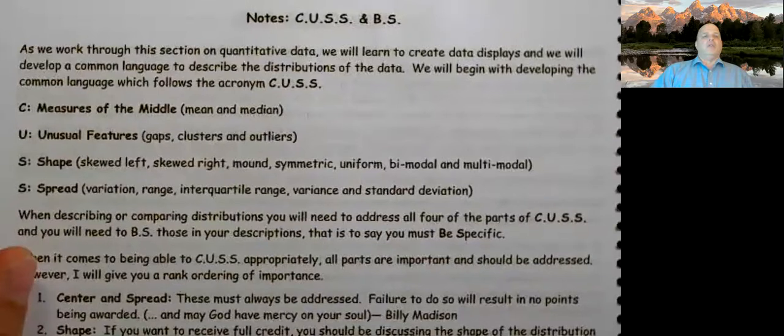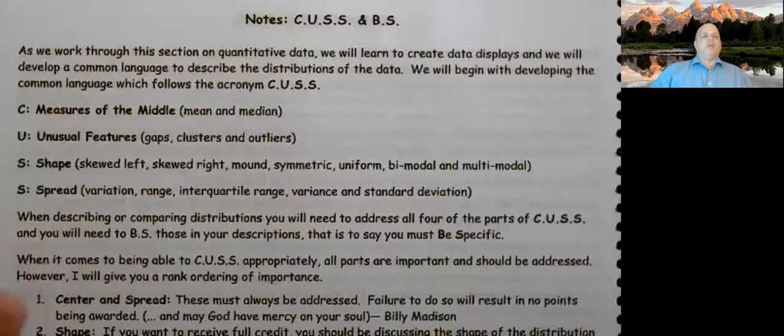This is going to be a longer set of notes. It's page 48 through page 50 of your note spiral. All right, so looking at your note spiral, page 48, we see that CUSS is the acronym Center, Unusual, Shape, and Spread. So anytime we're describing data, we need to talk about those things. Not necessarily in that order, but those are the things we need to talk about. BS means be specific, give actual values, make comparisons.